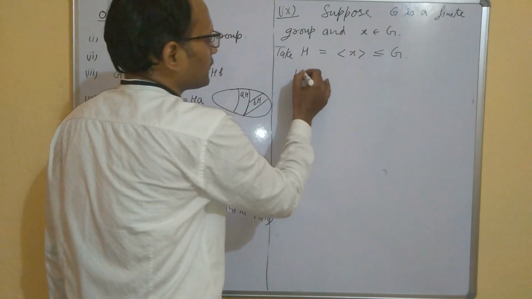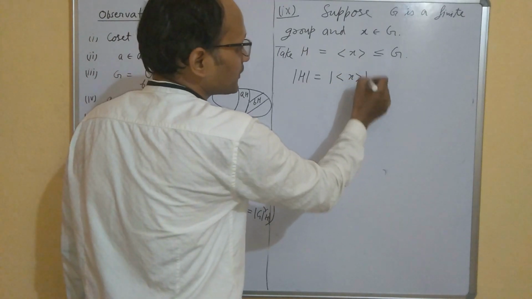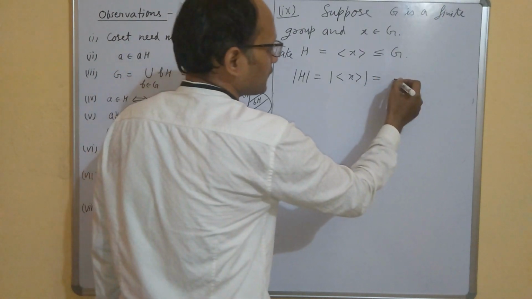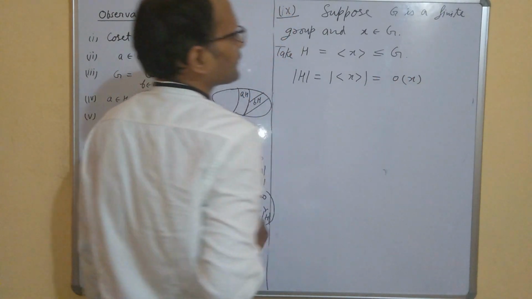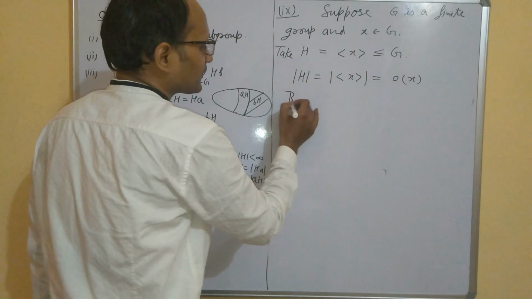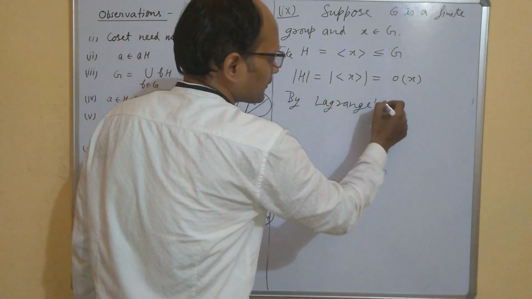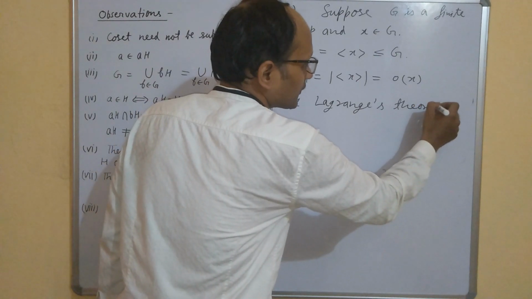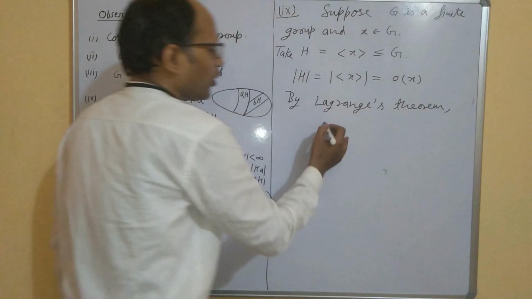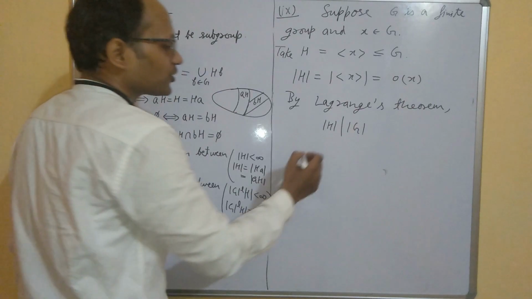Now what is the order of H? We know from the lectures on cyclic groups that the order of H will be equal to the order of x. Now by Lagrange's theorem, order of H divides order of G, but order of H is equal to order of x.